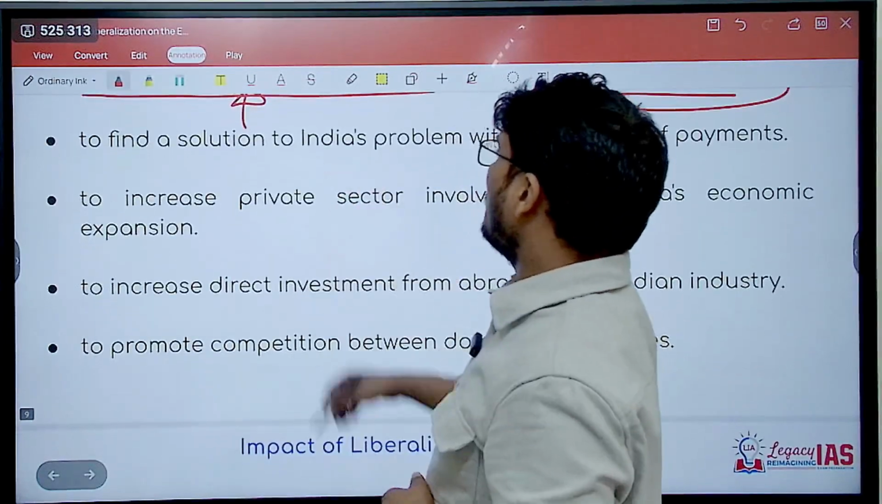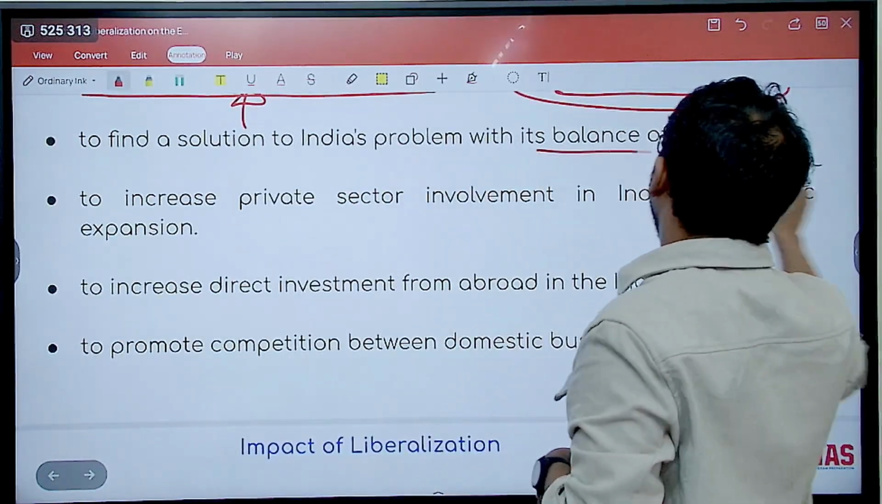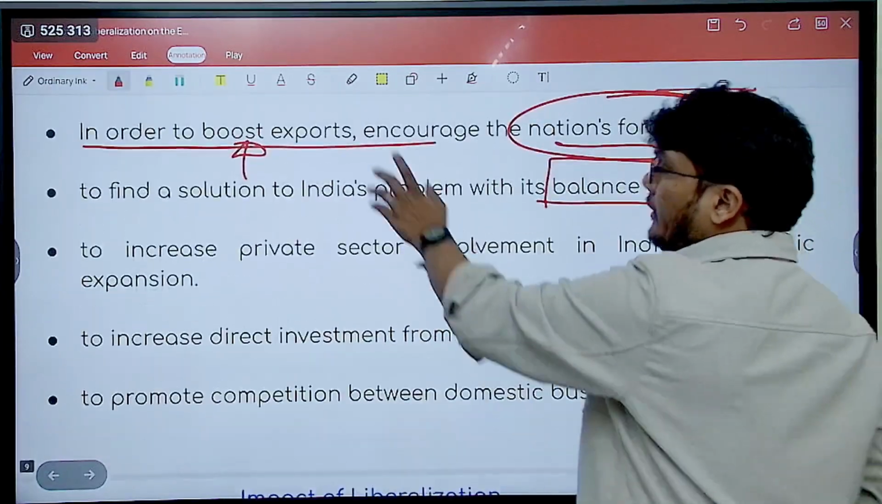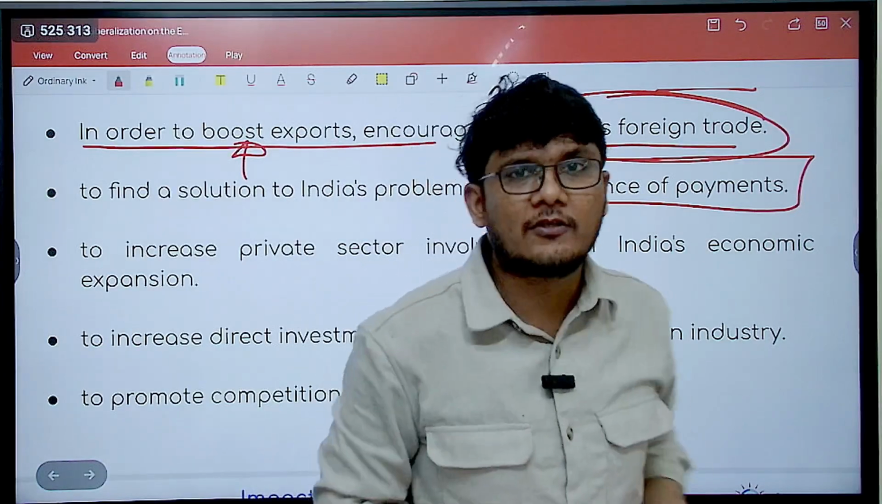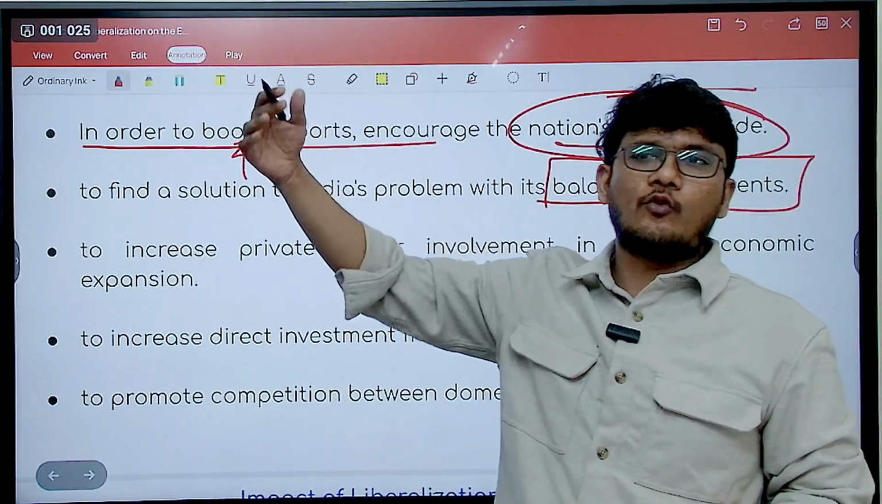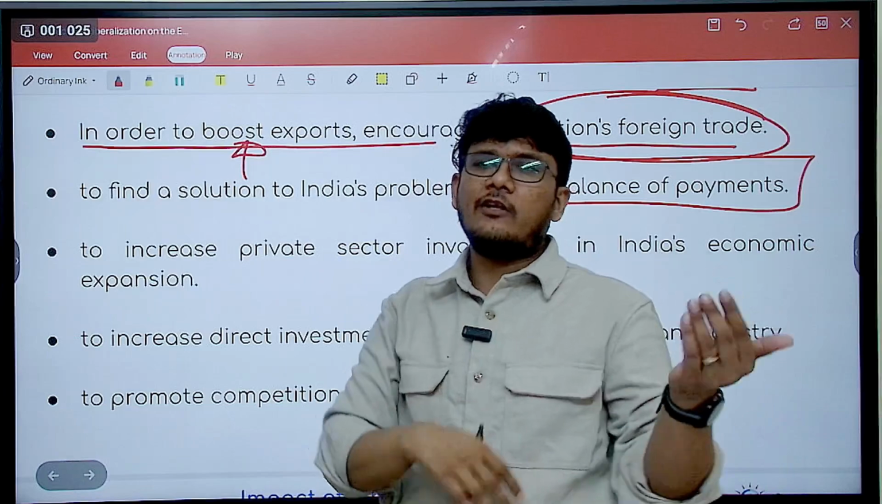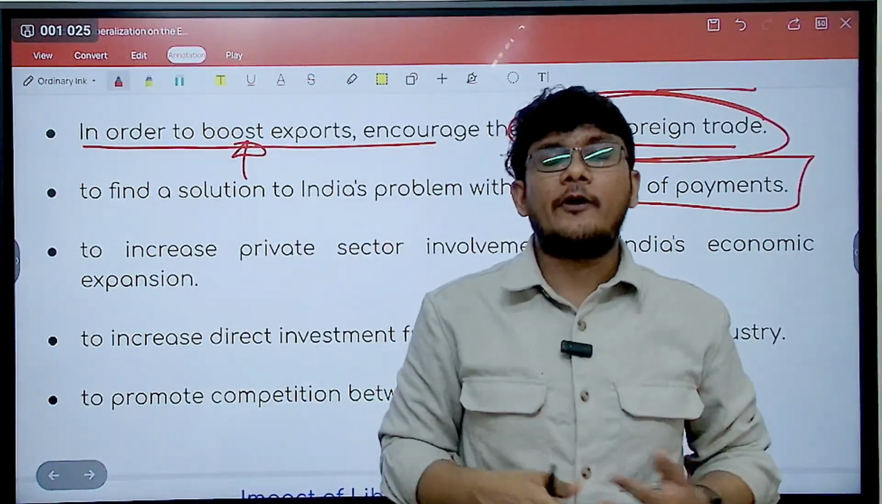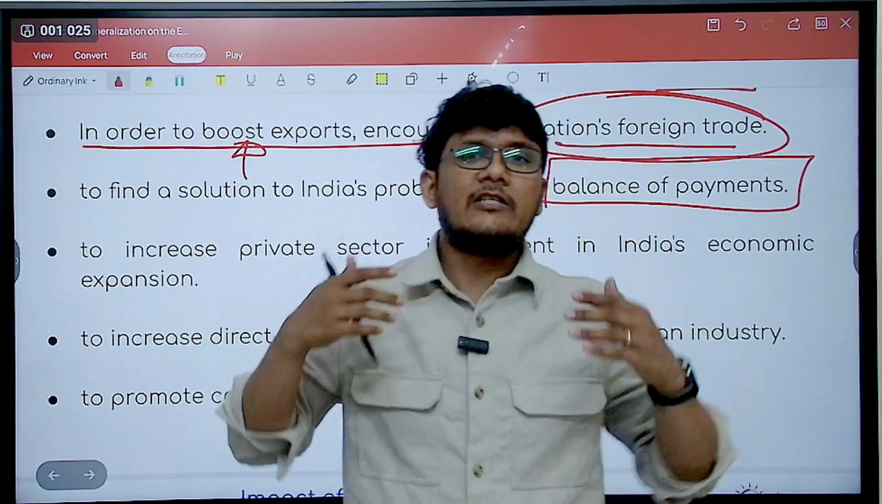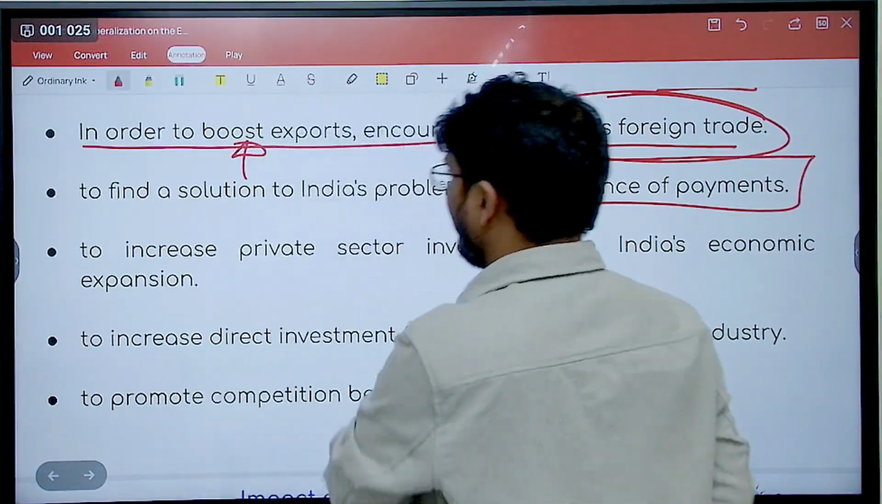Then, to find a solution to India's problem with balance of payments: when you are exporting more, you will earn more foreign exchange, as a result of which your balance of payment situation is going to improve. Previously you were having a high amount of deficit, now the deficit will reduce. At one point of time there might even be a surplus of balance of payment.